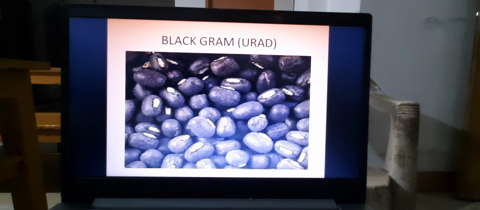Mainly in the winter season, in our festivals, we use this urad or black gram a lot to make pitha and other things.